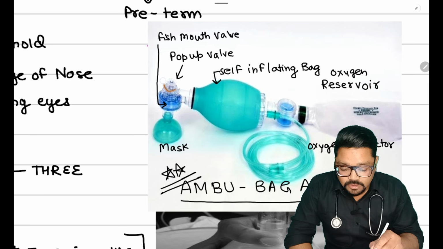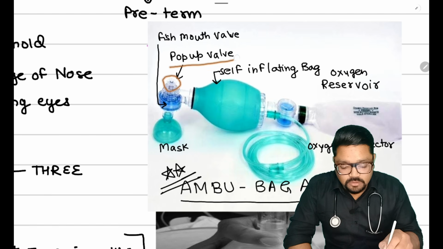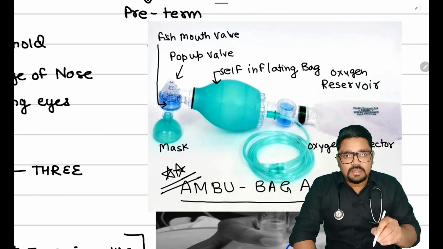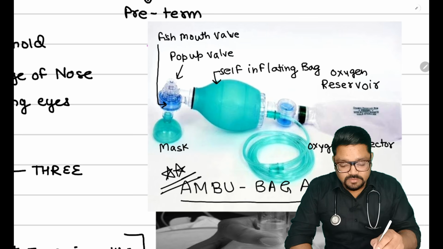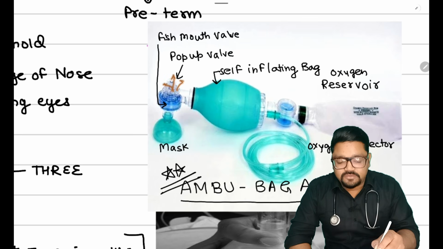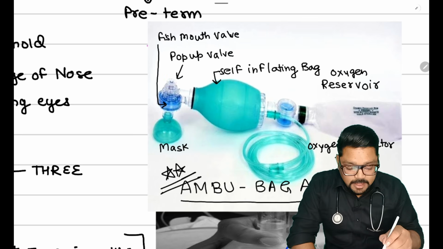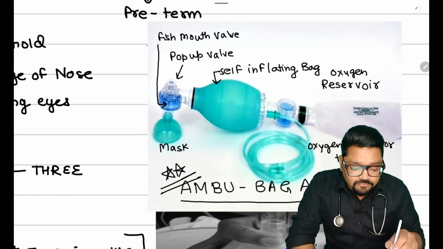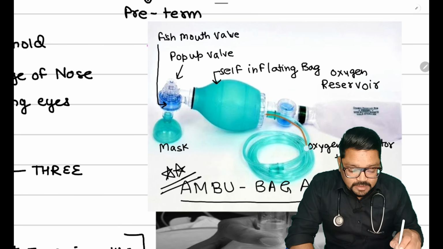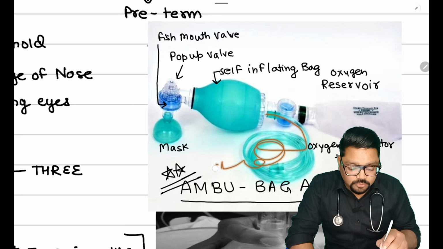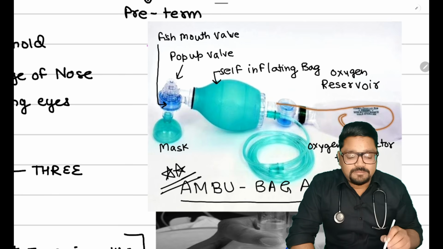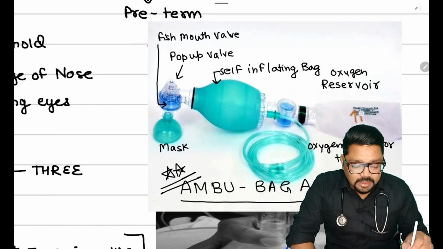And this is the pop-up valve. What is the role of this valve? When we provide excess pressure, it works like the valve of a pressure cooker. It pops up and releases the excessive pressure, so it prevents barotrauma. Then this is the self-inflating part of the bag, and here this is the oxygen inlet. Here we attach the oxygen supply, and this is the reservoir. The role of the oxygen reservoir is to increase the FiO2.